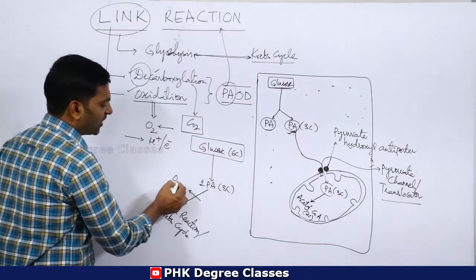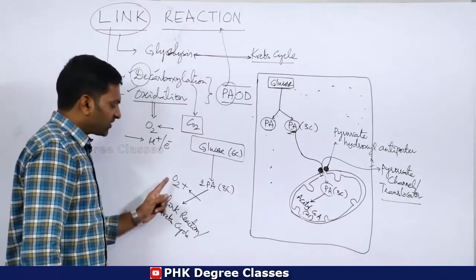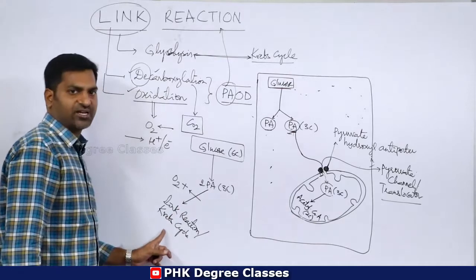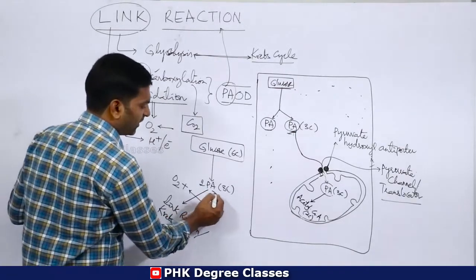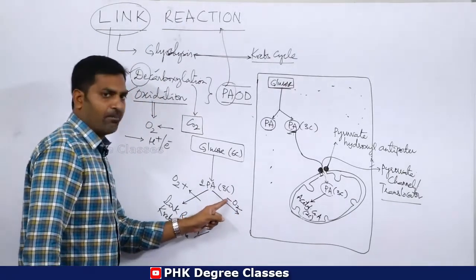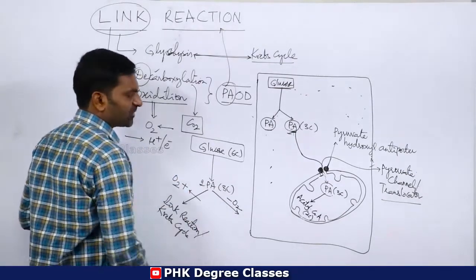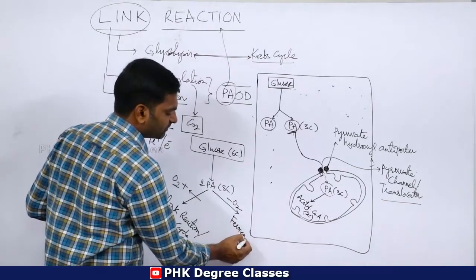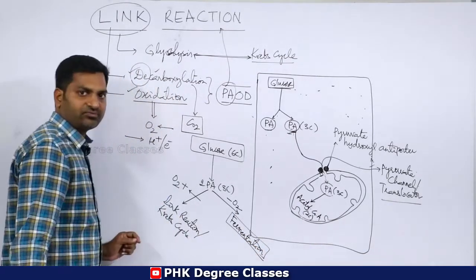Whenever oxygen is available, I am quoting oxygen plus, this pyruvic acid enters into the Krebs cycle. If there is no availability of oxygen, that is minus O2, this pyruvic acid enters into fermentation.